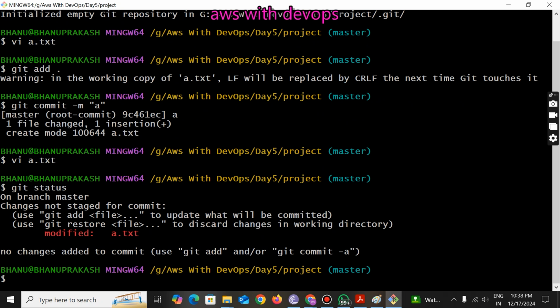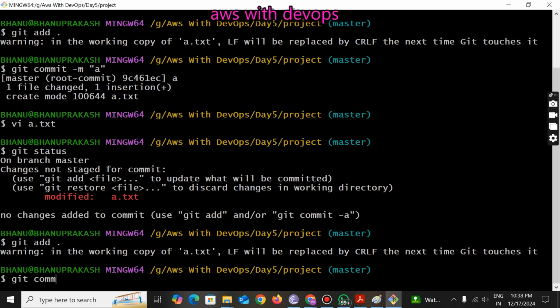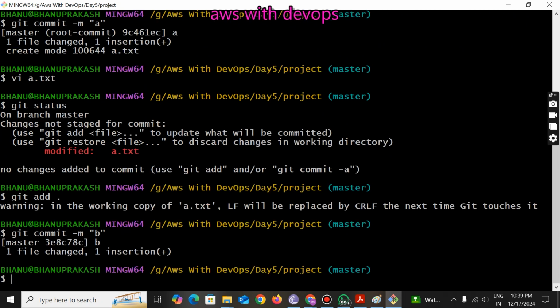See. Now again I am going to send it to the staging area to commit. So one more time, git add . and git commit -m. Now I am doing the second commit, b commit. Done. Okay.